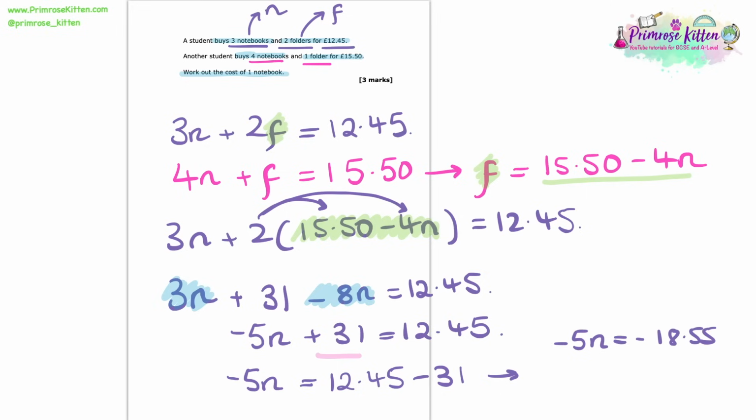18.55. So now on that last step, we just need to get that n on its own. At the minute it's multiplied by minus 5. So if we do the opposite of timesing it by minus 5 and divide both sides by that minus 5, we'll get the n all on its own. And here I get that n is equal to £3.71. And so that is the cost of one notebook.